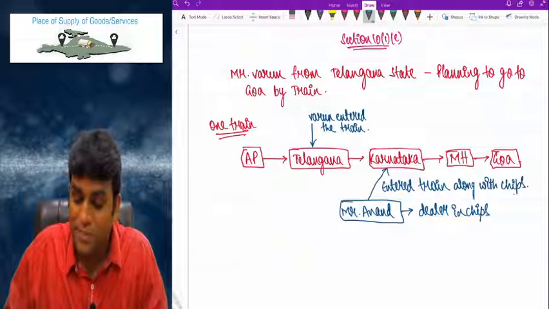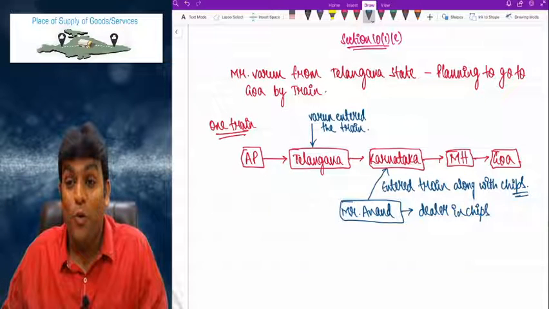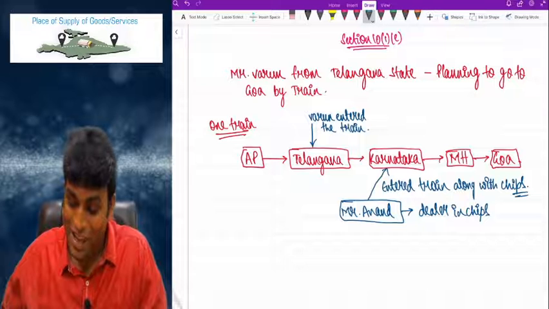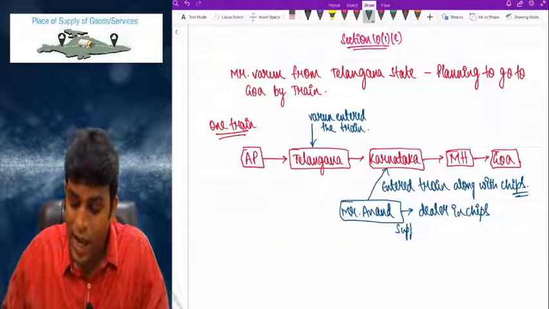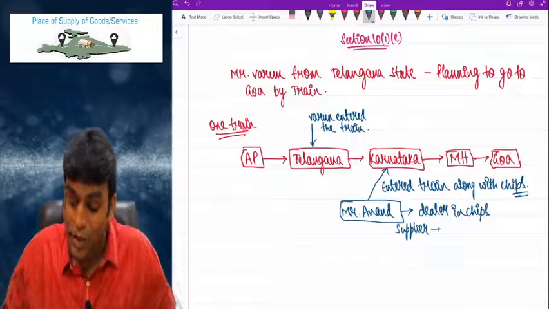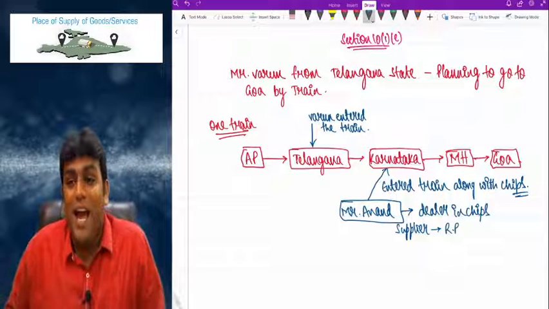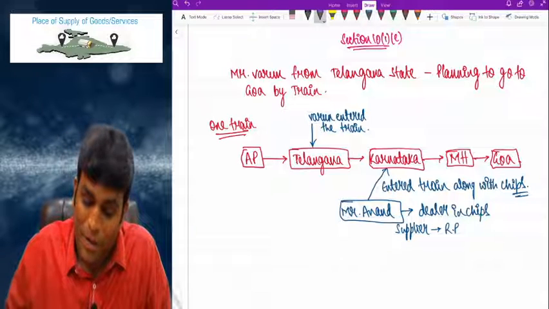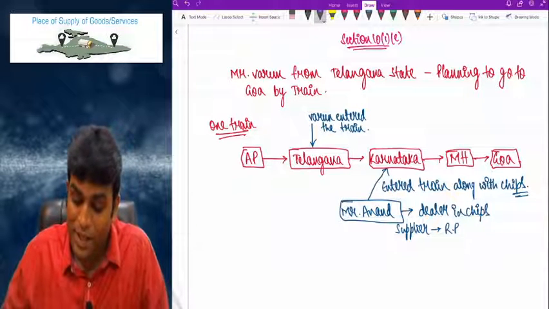That is who has done it? Anand, who is a dealer in chips. So what is Anand basically? Anand is basically a supplier, and he is also a registered person, and he entered the train along with the chips. Now what has happened when the train was on its journey?